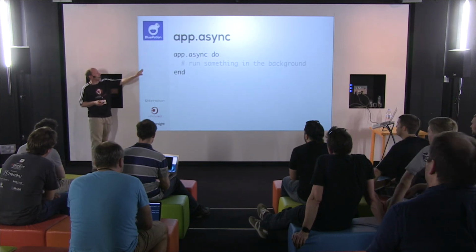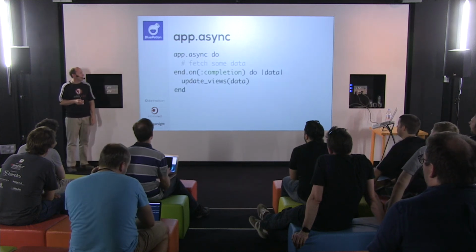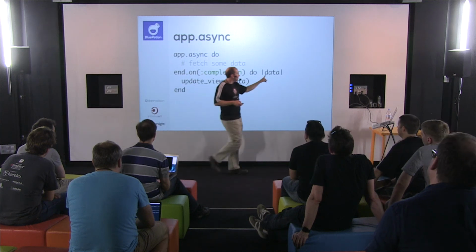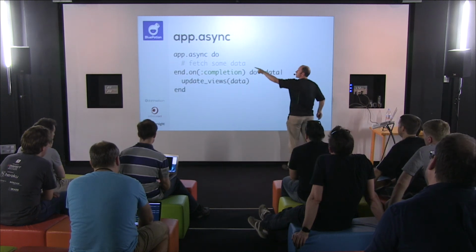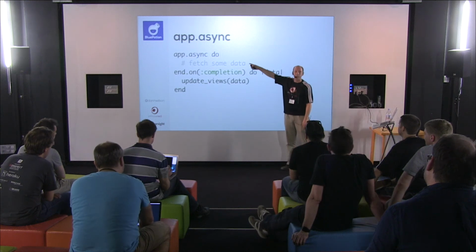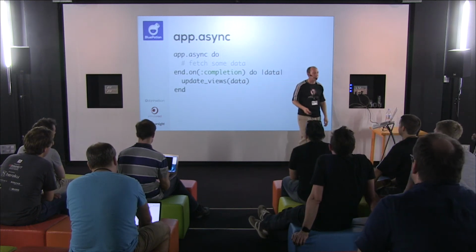If you need to do something with the data that's returned by this, you just add an on-completion handler. And this data that's passed in is whatever the return value of this async block up here was. So assuming this went and fetched some data from a server, you get it here, and then you pass it into whatever you want.